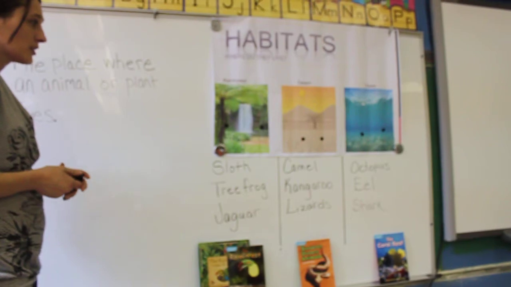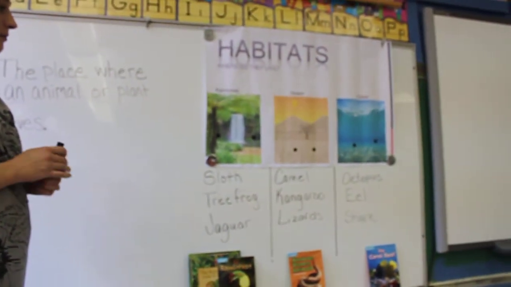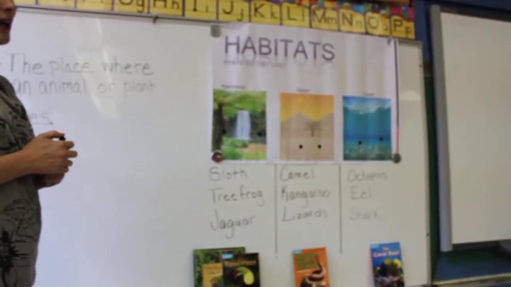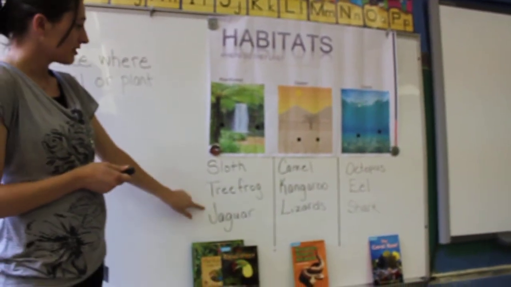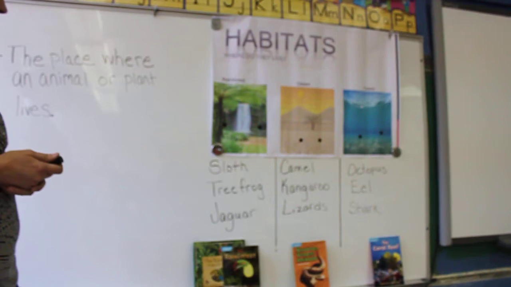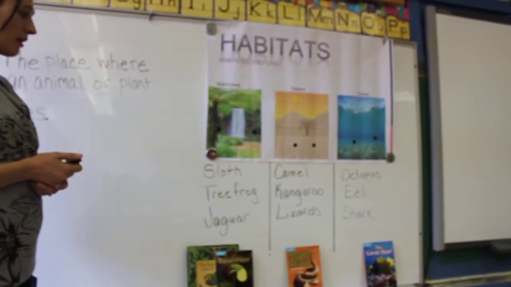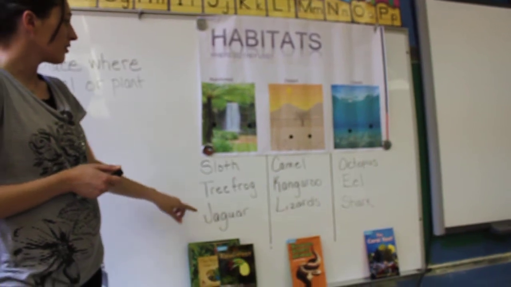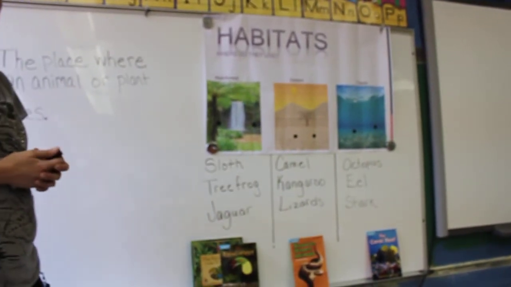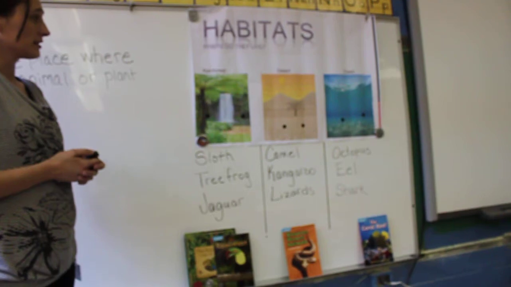The rainforest has a wet and warm climate. And some of the animals that live within have adapted to these climates, such as the sloth, the tree frog, and the jaguar. Now the sloth and the tree frog and the jaguar as well, all 3 live in this because they easily blend in to their surroundings of the rainforest.